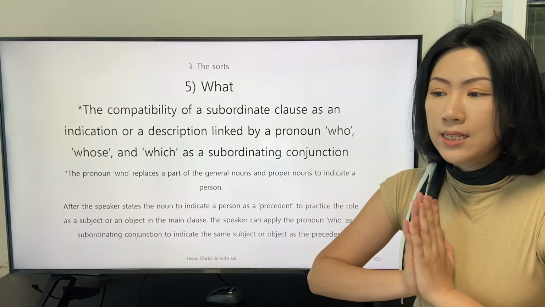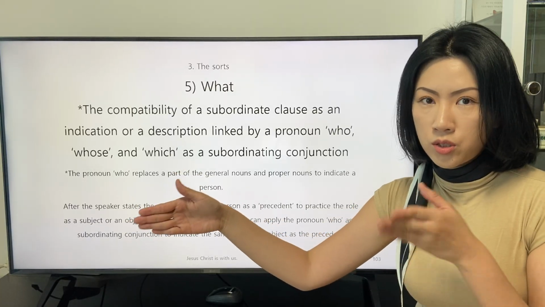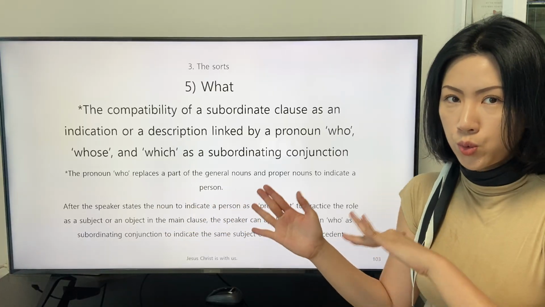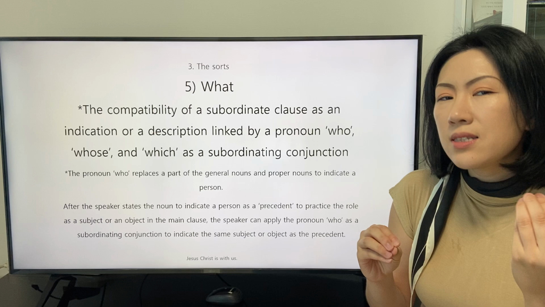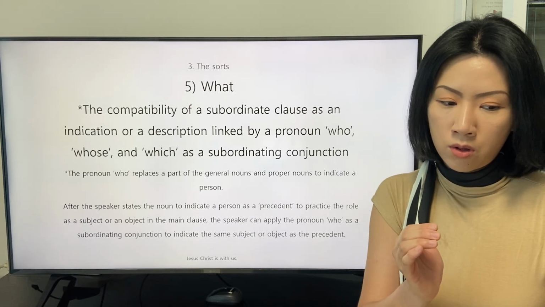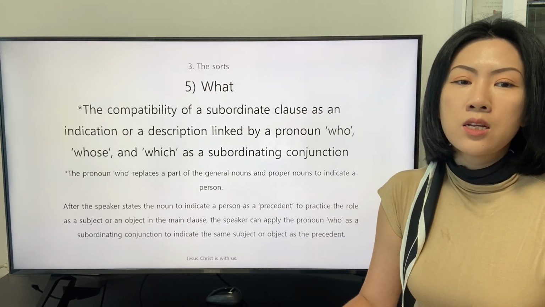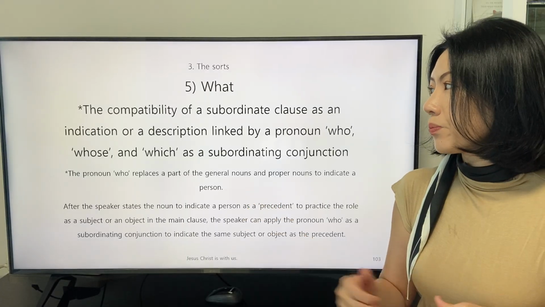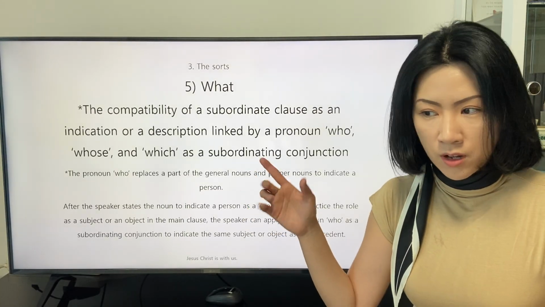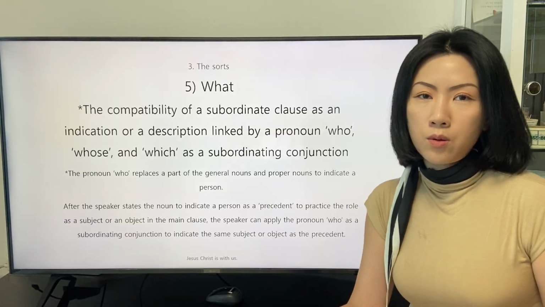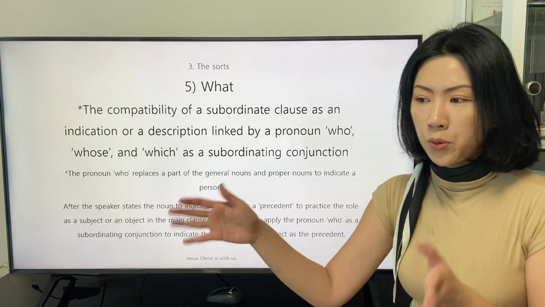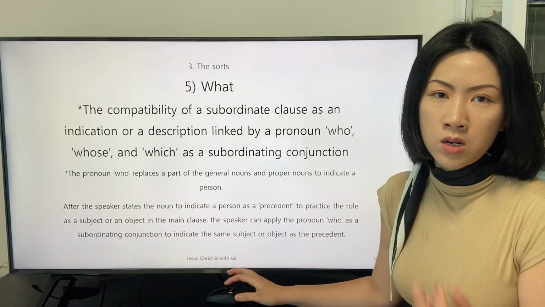And what the subordinate clause does is to give the listeners details about the precedent. So this can be the era of the subordinate clause applied as a description, because we've studied the subordinate clause applied only as an indication.